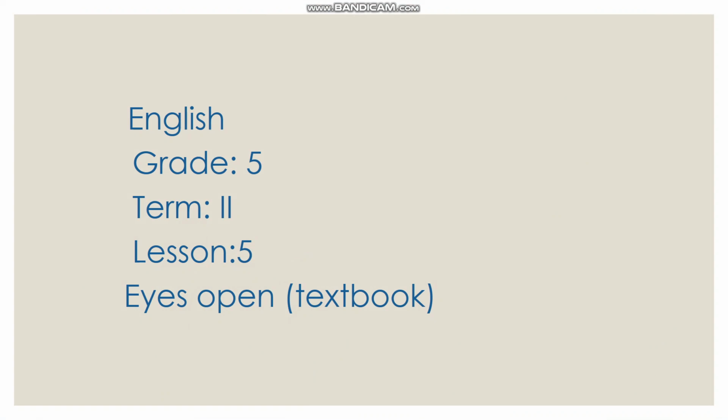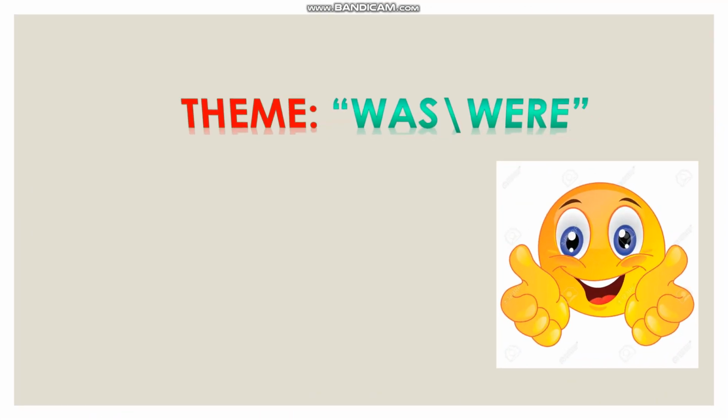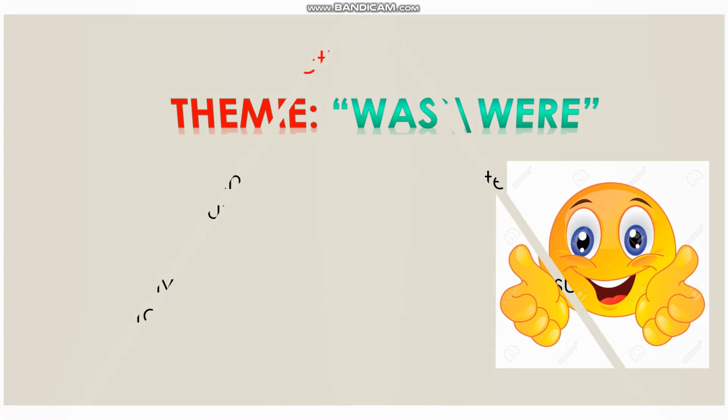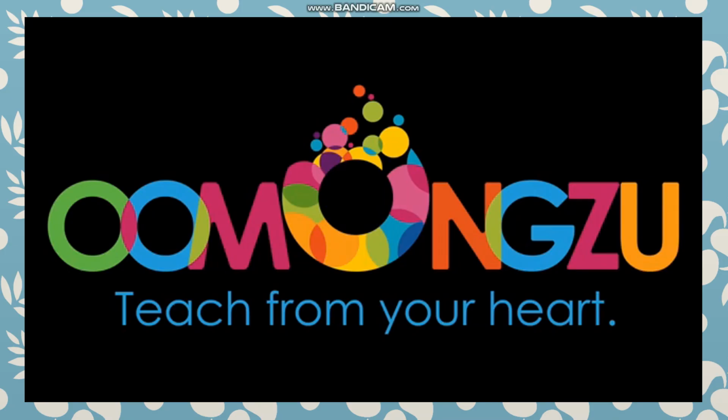Term 2, Lesson 5. The theme is was and were. Lesson objectives of our lesson are: determine meaning from context in short supported talk. Give original examples of some unusual facts about animals using was and were. Now let's watch a video and learn more about was and were.